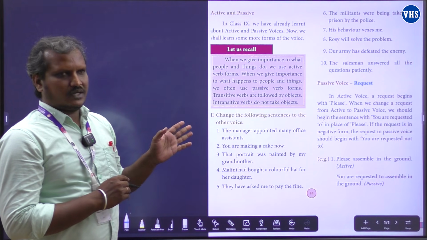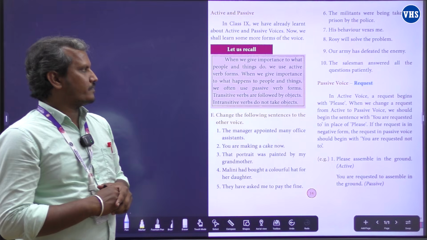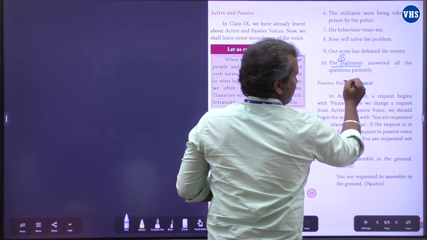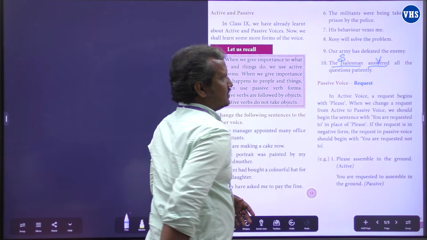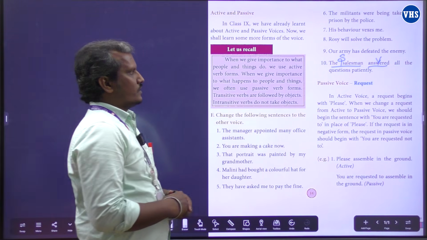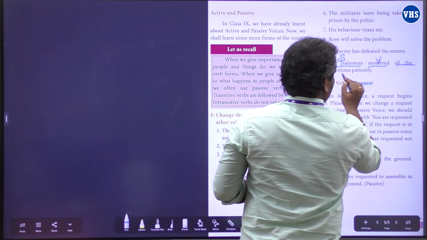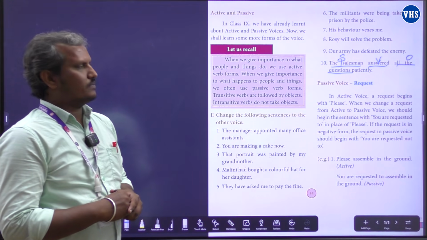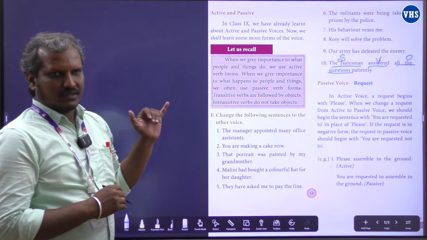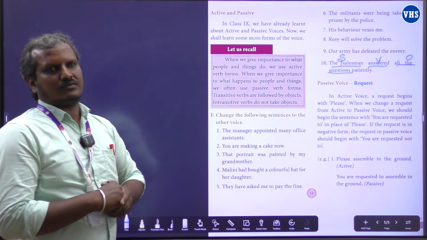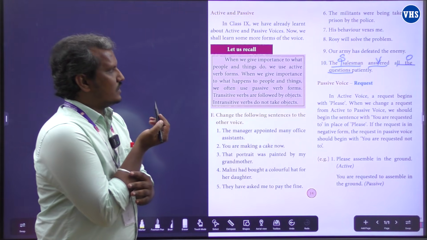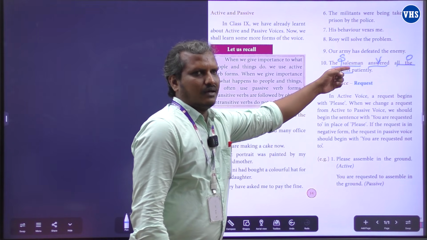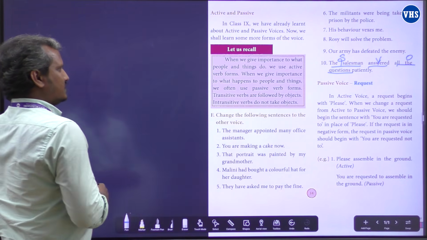Right? Can you find out either active or passive? Let's try. The salesman, subject, good. Answered is a verb. All the questions, it's an object. The salesman answered all the questions. So we got subject, verb, and object. Fine. So can you find out active or passive? It's an active voice. Now we'll change this one.